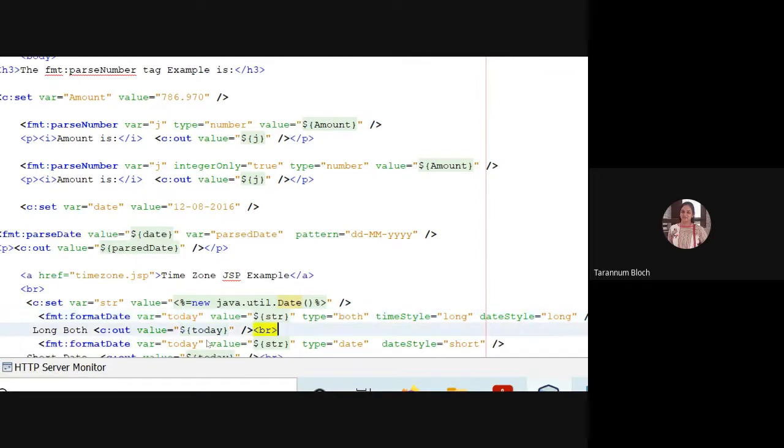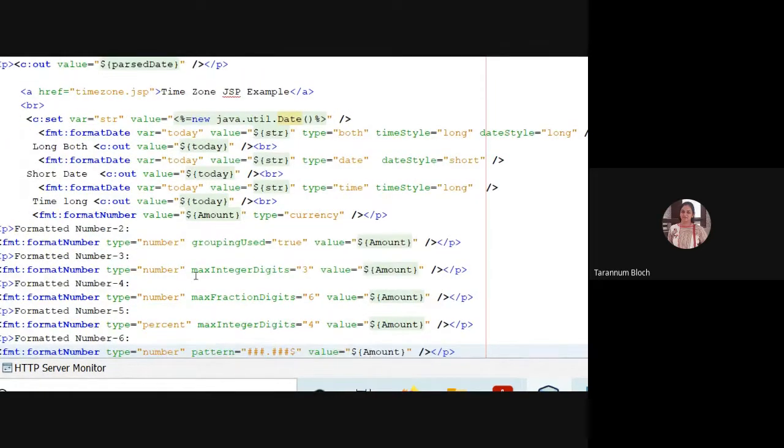Can you see that? Type is date, or it could be time. Date will give only date, time will give only time. As well, the time style you can say short, long or medium. These are the three options: short, long and medium. So if I'm saying time style long, it will give me HHMMSS, hours, minutes and seconds, right?